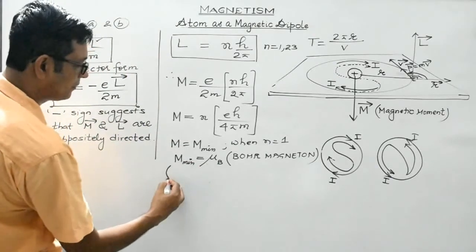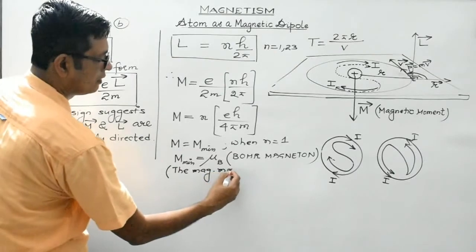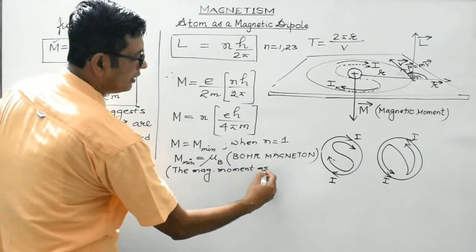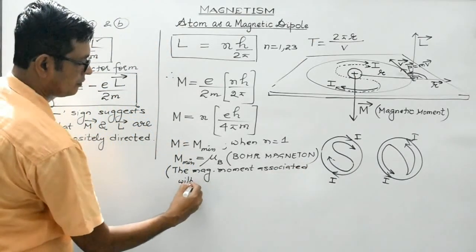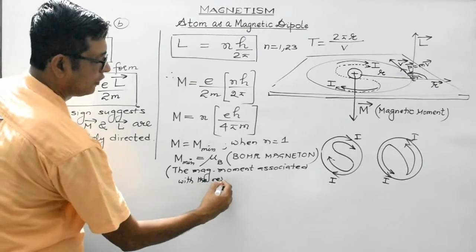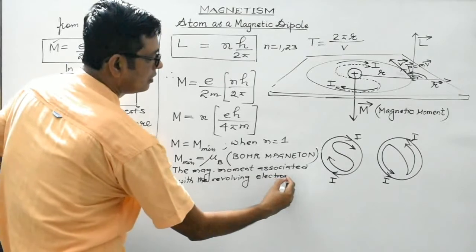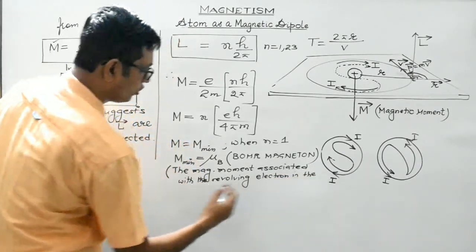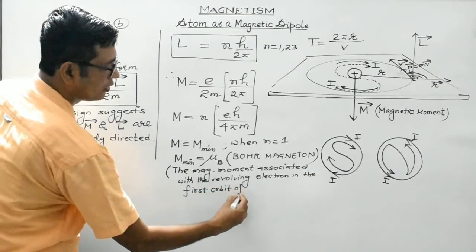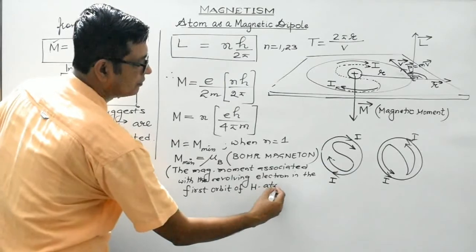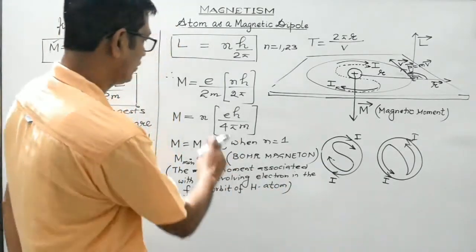So it is basically the magnetic moment associated with a revolving electron in the first orbit of hydrogen atom. And obviously it will have minimum value, that is when n equals 1.